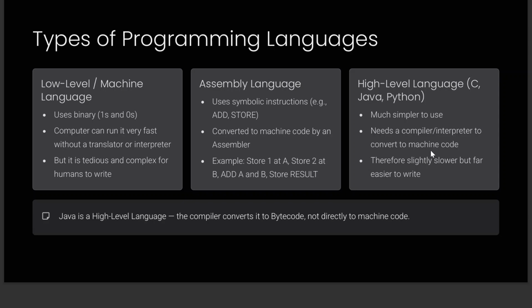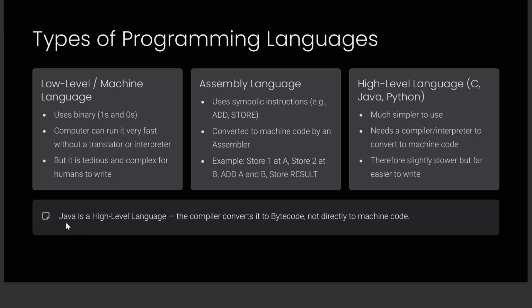So therefore it might be slow, but it's easier to write. The reason why it is slow is because you have added another layer on top, right? So there is also a layer on top where first your code gets compiled and generated into some other assembly code or intermediate code, and then that intermediate code gets generated into machine code. So that's why there are layers, so hence it is a bit slow, but then it gives us a very good advantage for humans to write better code.